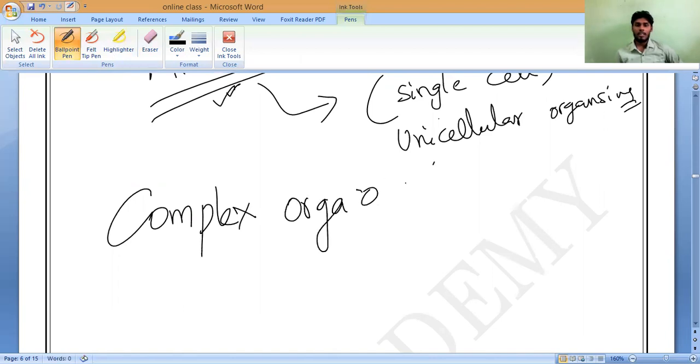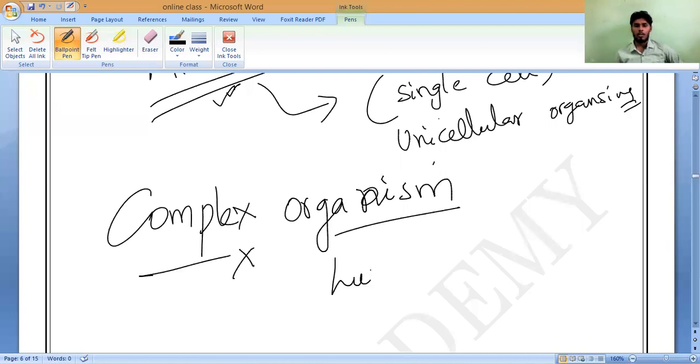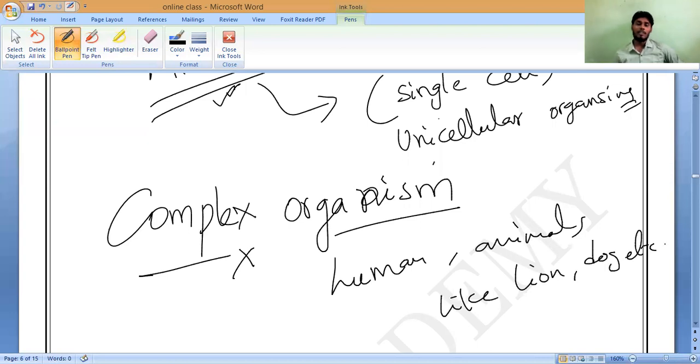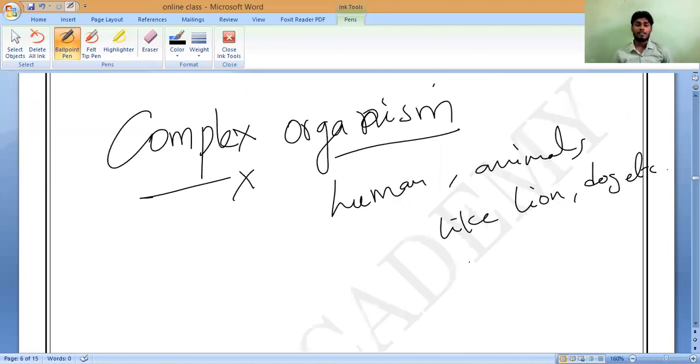Okay, so let us take complex organisms: humans, plants, animals like lion, dog, etc. Everything is made up of not even millions, but trillions of cells. Even our nose alone has millions of cells. We cannot say it depends upon the size of the body, the number of cells it is made up of.